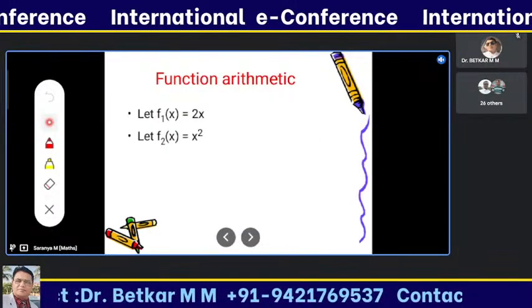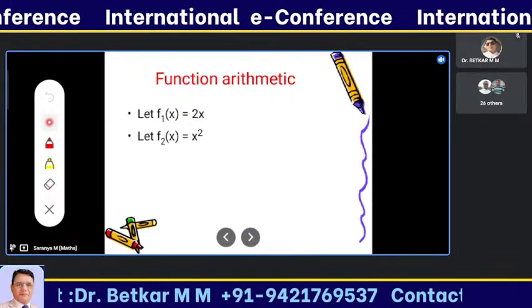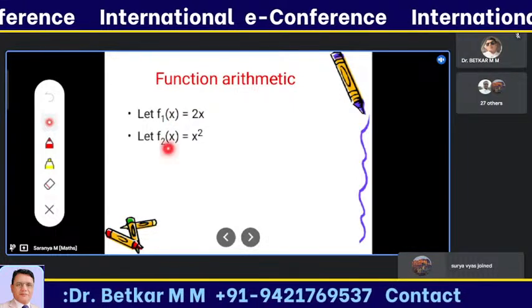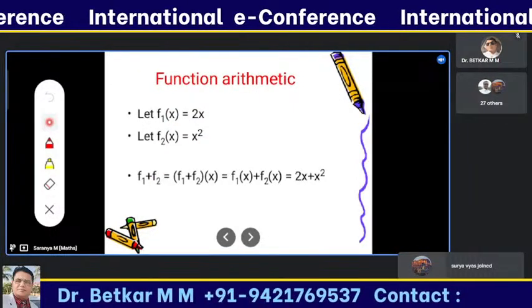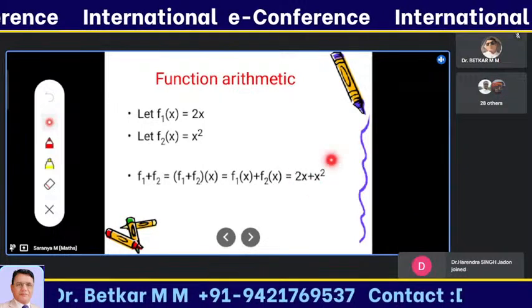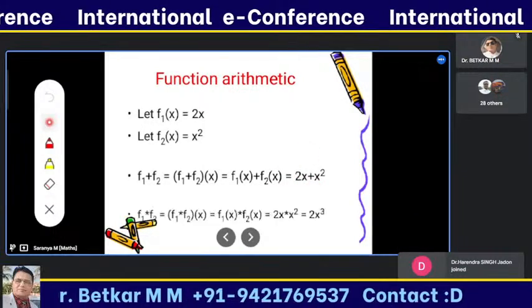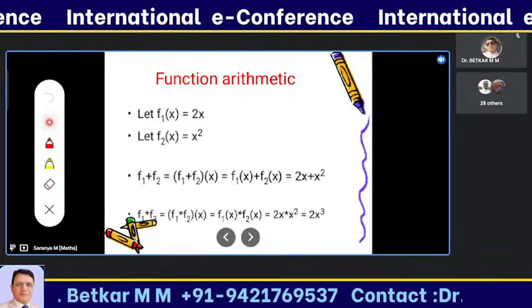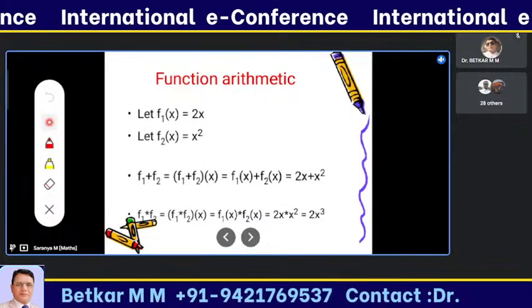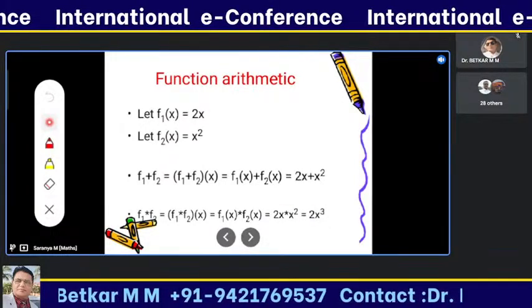So this is an arithmetic example of a function. I'm taking the first function as 2x and the second function as x square. I'm adding those two functions together, and I will get this as a result. When I'm multiplying those two functions, I will get this as a result. This is an arithmetic representation of a function.